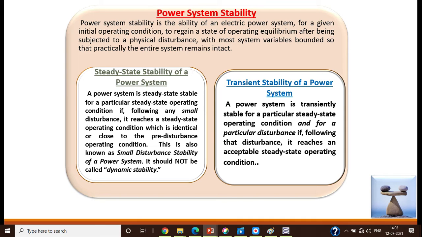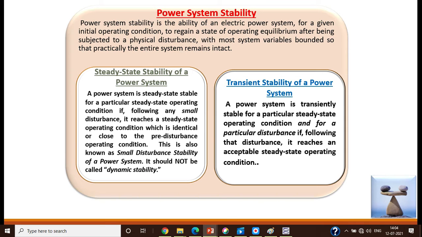Power system stability can be classified mainly into three categories: steady state stability, transient stability, and dynamic stability. But right now we'll concentrate on steady state stability and transient stability.